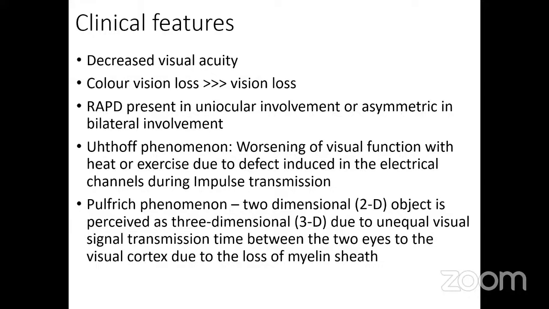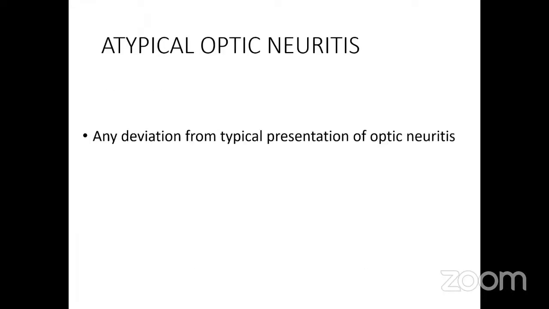The color vision loss is more profound than the vision loss. RAPD is present in uniocular involvement, or asymmetric in bilateral involvement. Two phenomena, the Uthoff's phenomenon, which is worsening of visual function with heat or exercise due to a defect induced in the electrical channels during impulse transmission, and the Pulfrich phenomenon, where a 2D image is perceived as a 3D image due to unequal signal transmission time as a result of demyelination or loss of myelin sheath, are typically seen in typical optic neuritis.